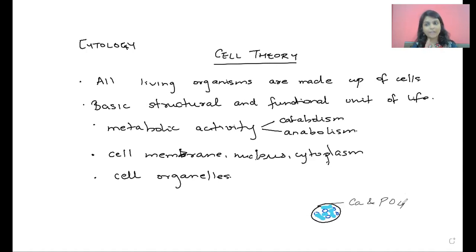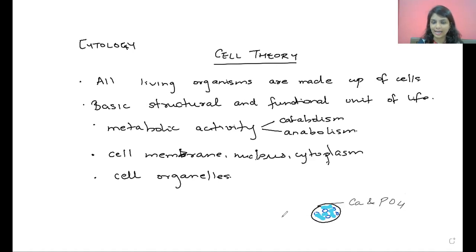So he modified some of the cell theory. What did Schwann do? He modified the cell theory when he looked at the bone cell. Any organism is made up of cells and its secretions, okay? It means the bone cells secrete a substance, calcium phosphate. So the cell theory which was there was modified, okay? So let's understand, go back to that slide.